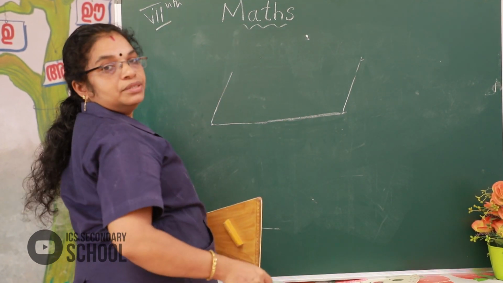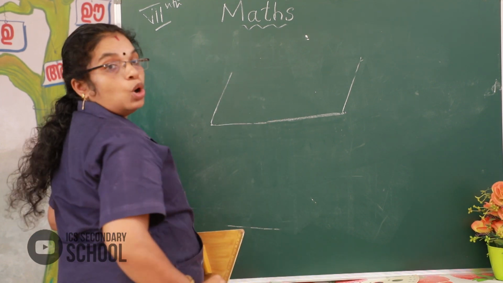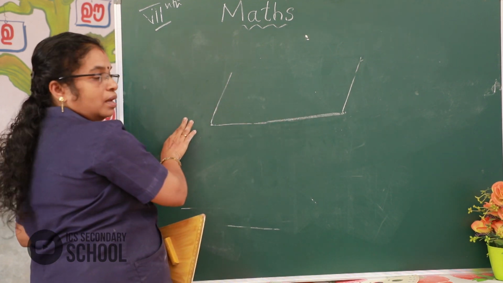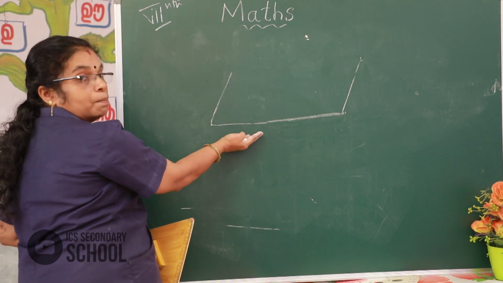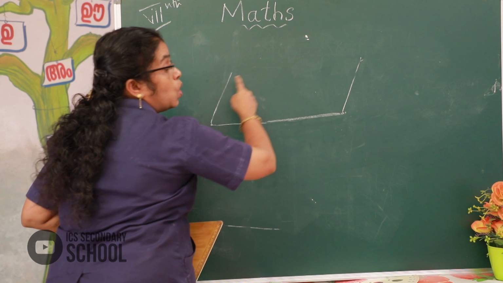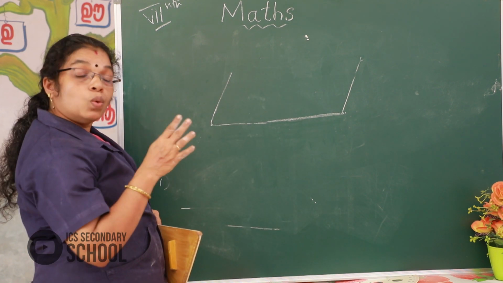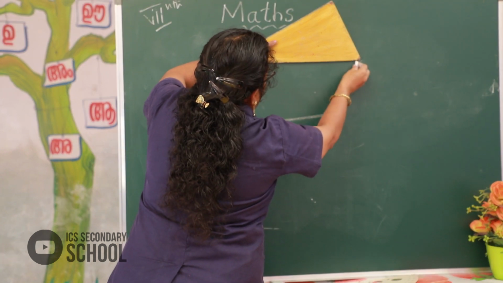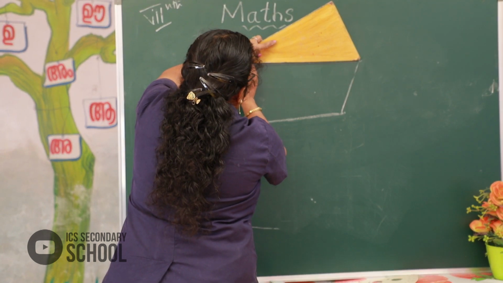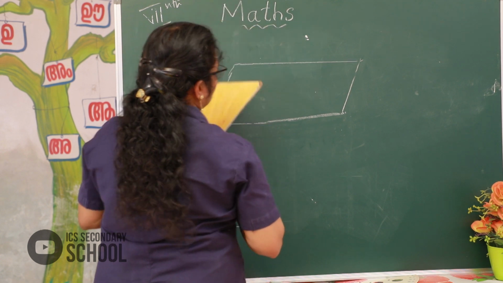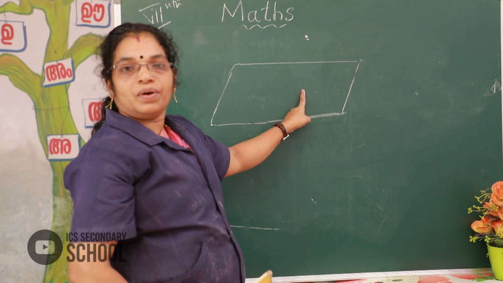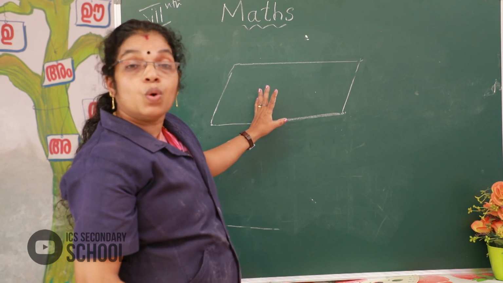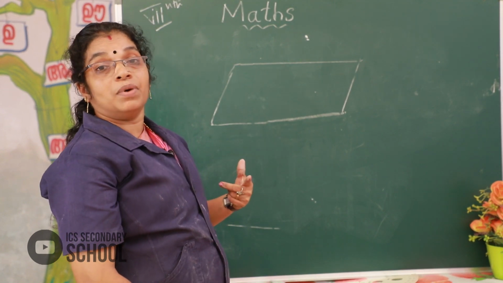If we join the slanted line, here first the right side, left side, bottom part, and the top part of the quadrilateral, then if we join them, that quadrilateral has parallel lines, so it is called a parallelogram.